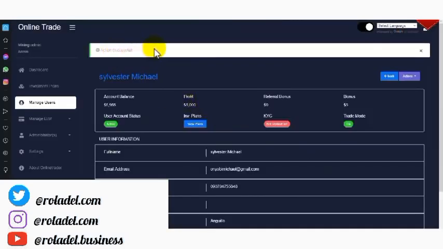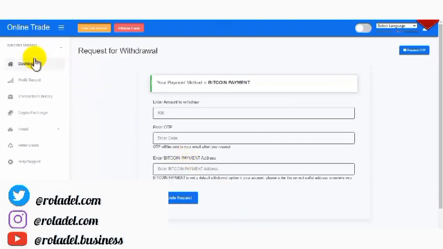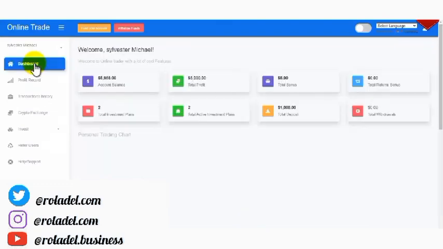Guys, these are awesome scripts. It's already showing on my admin dashboard here, $5,000, as profit. So I will go over to the user account right now, then refresh. Let me click on dashboard. As you can see right now, $5,000 is already showing on the user account as total profit. So the user can withdraw this amount now. Once the user logs in, they will see this $5,000 on their account as a profit. So they may decide to withdraw it.